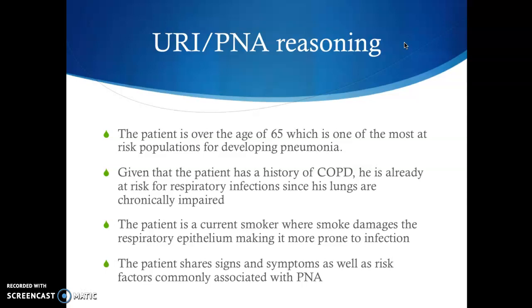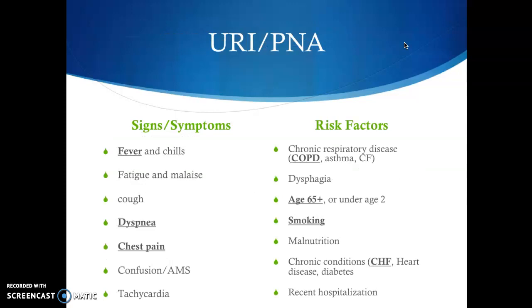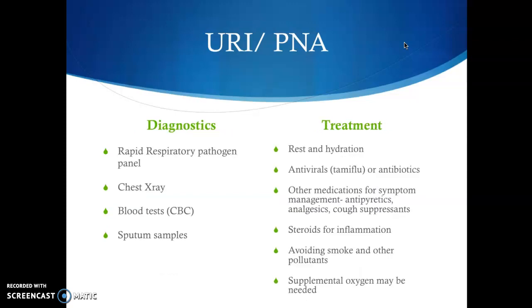And the patient shares many of the signs and symptoms commonly associated with pneumonia. Again, the ones here are outlined, underlined, and bolded: fever, dyspnea, chest pain. Again, the risk factors are COPD, age 65 and over, smoking, and CHF. As far as diagnostics, the patient has several signs and symptoms, really the risk factors that are putting him at risk for developing pneumonia. Okay, wrong one. So we're looking at treatment.